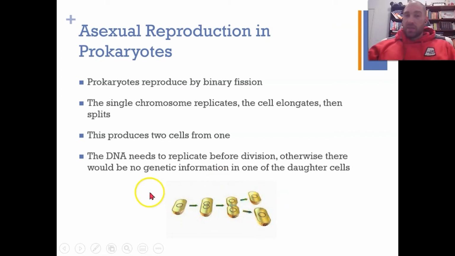The DNA has to be replicated before any of this happens, because if we didn't have the DNA in this cell here, we would just have basically a cell membrane and some cytoplasm. Not much more would happen, because you need the DNA inside the cell to produce things like enzymes which run the chemical reactions of life.